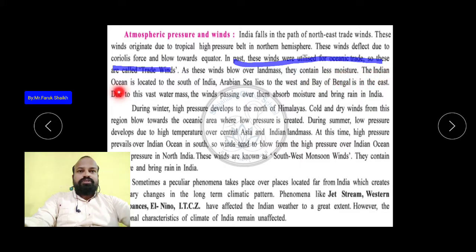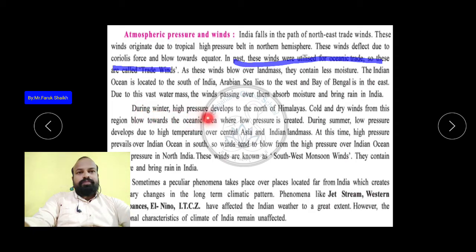The Indian Ocean is located in the south of India, the Arabian Sea lies to the west and the Bay of Bengal in the east. All of you know very well about the natural boundaries of India, the three oceans and the Himalaya. Due to this vast water mass, the winds passing over the oceans absorb moisture and bring rain in India.